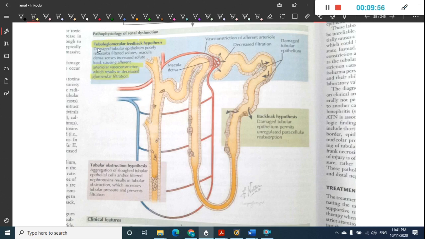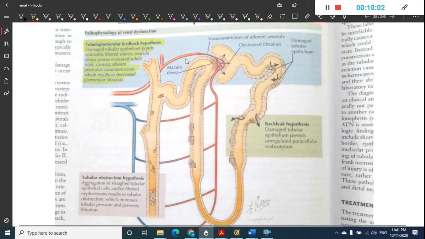glomerular filtration. In the tubuloglomerular feedback hypothesis, first we have damaged epithelial tubule, and as a result these damaged epithelial tubule cells cannot reabsorb the solutes. So what happens whenever the solutes are not reabsorbed? The solutes are present in the urine, and there is increased osmolarity of urine.